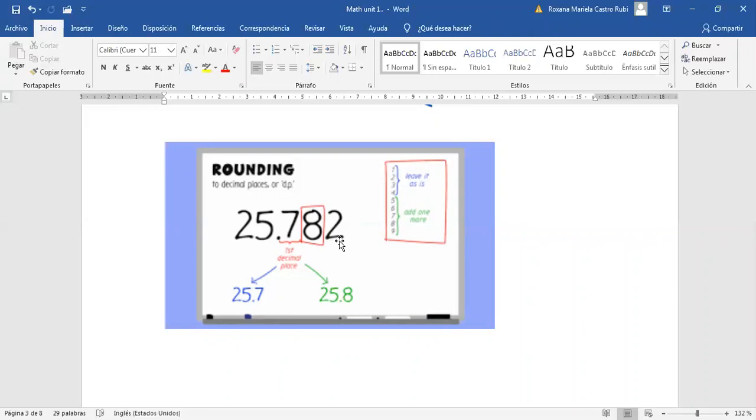As it is less, can you round it? Can you say that it is 25.79? No, you can't. Why? Because the number 2 is less than 5. So, if I say round this amount to the nearest hundredth, you will say, well, I can't round it. It will be 25.78.